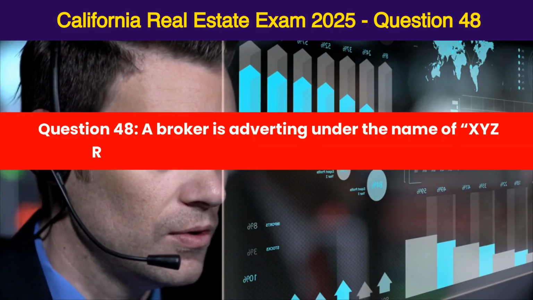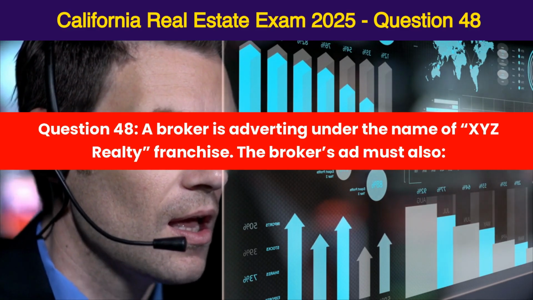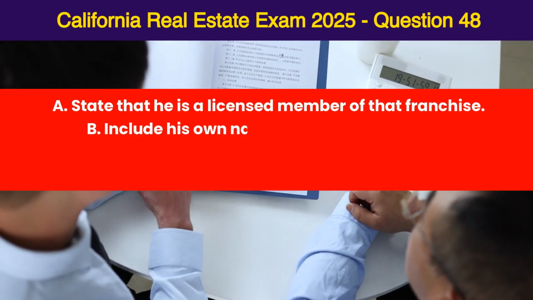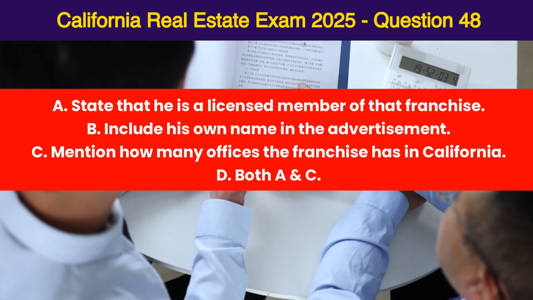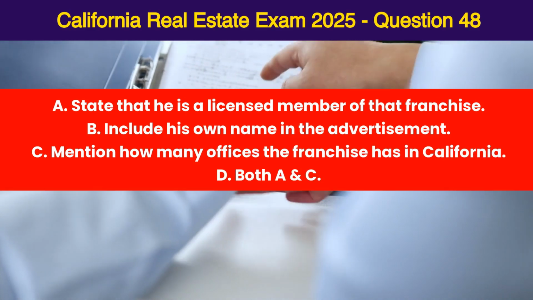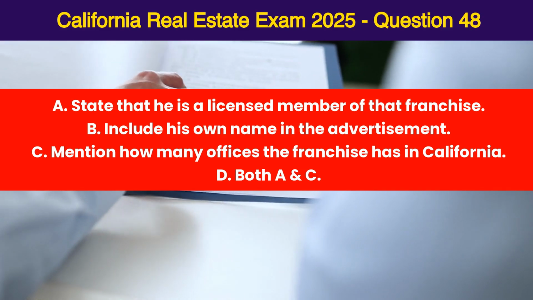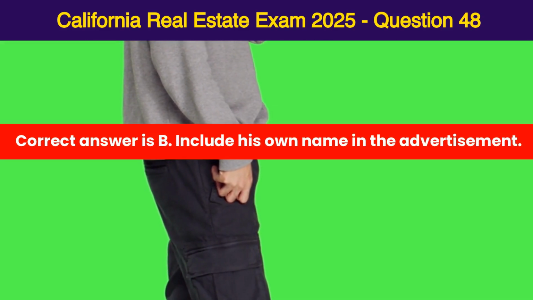Question 48. A broker is advertising under the name of XYZ Realty Franchise. The broker's ad must also A. State that he is a licensed member of that franchise. B. Include his own name in the advertisement. C. Mention how many offices the franchise has in California. D. Both A and C. Correct answer is B. Include his own name in the advertisement.